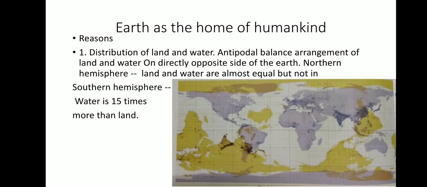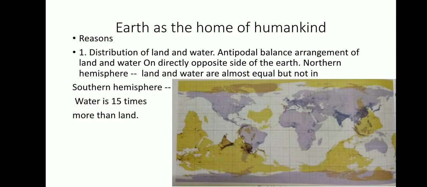Good morning, students. Chapter 1, Earth as a Planet. In the first part of this chapter, we have studied about the shape of the Earth. The shape of the Earth is geoid, and this has been proved through a number of theories like lunar eclipse, circumnavigation of the Earth, and aerial photograph. Now, in this chapter, we are going to study about the Earth as a home of humankind.